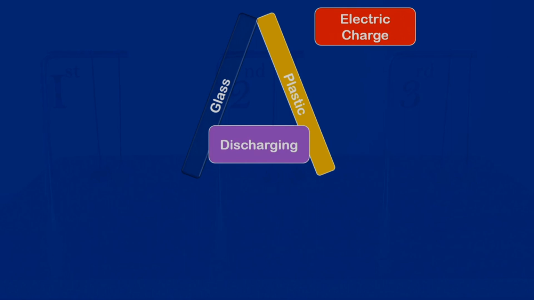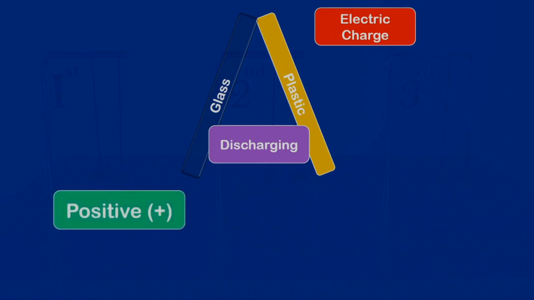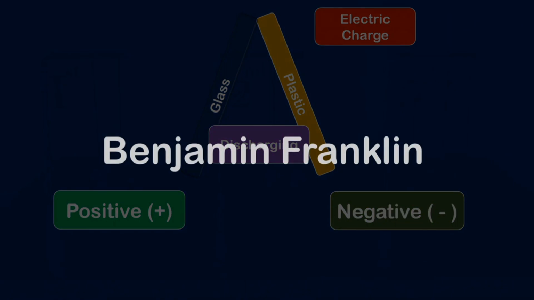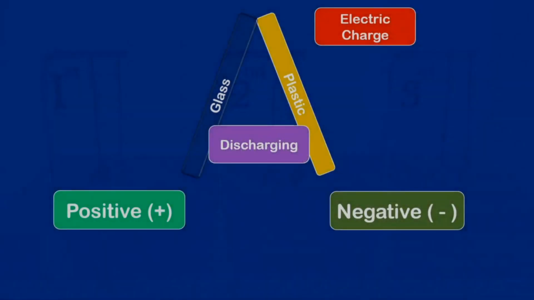The answer to this type of question was hidden only in mathematics. After adding two types of charges, the resulting charge became zero. When positive 2 and negative 2 are added, the final result is 0. Considering this concept of mathematics, there will be two types of charges. One charge will be positive, while the other will be called negative. Such nomenclature of charges was given by the famous American scientist Benjamin Franklin after his famous kite experiment in 1752.